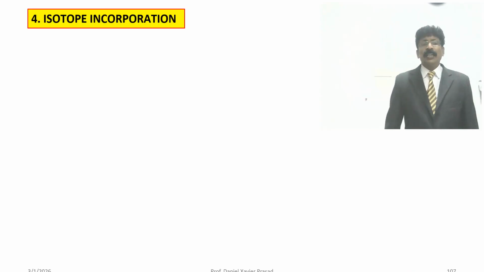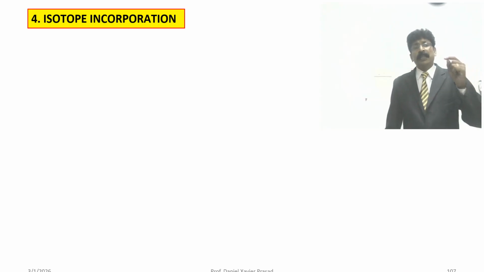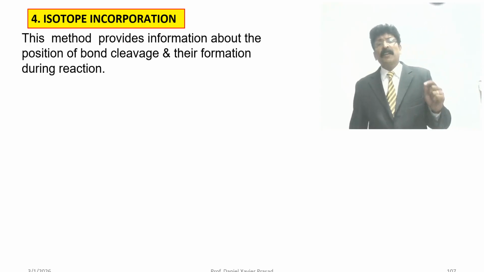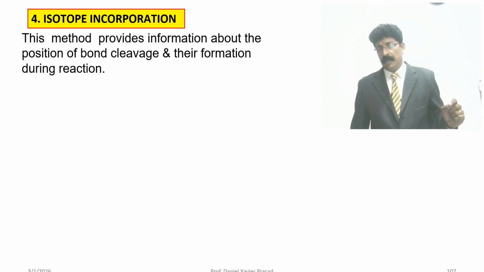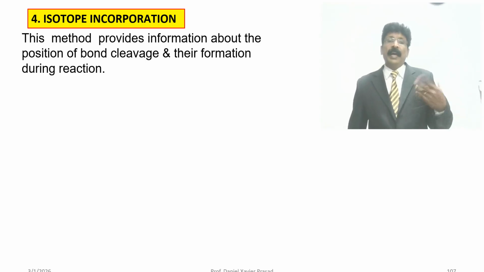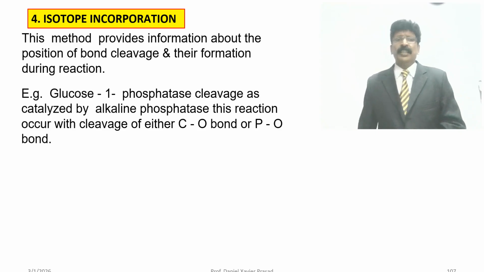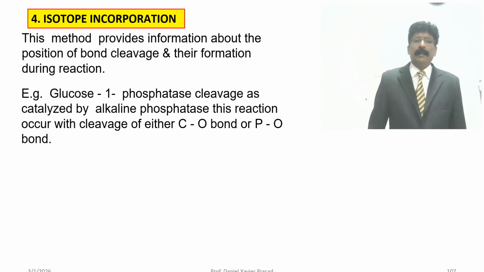So, the isotope incorporation method. This method provides information about the position of bond cleavage and their formation during reaction. Example: glucose 1-phosphate cleavage as catalyzed by alkaline phosphatase.